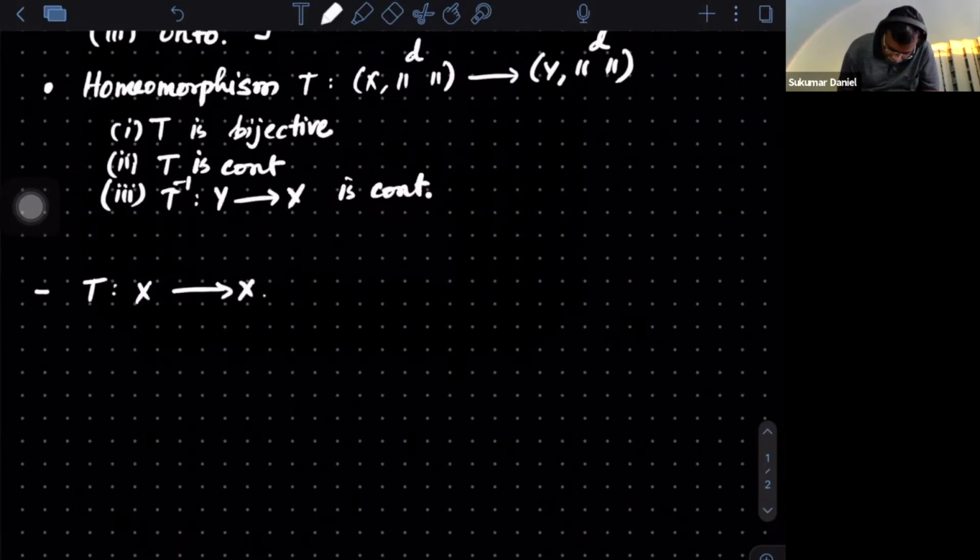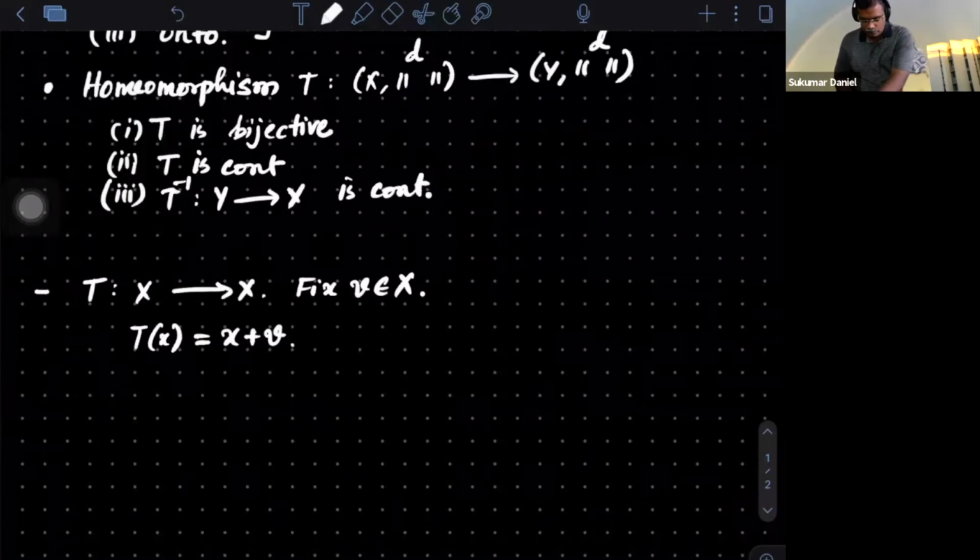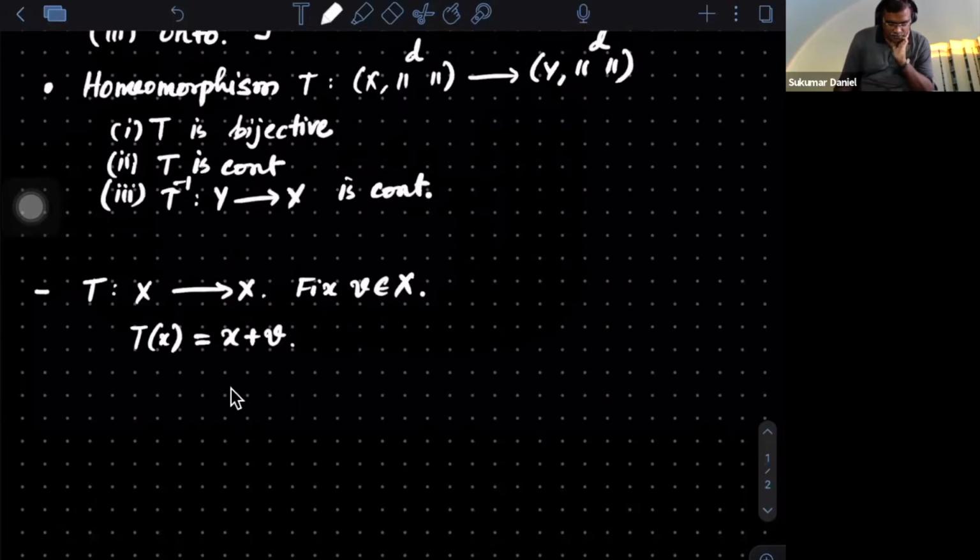First, fix an element v in X. And the map that I'm defining is T of x equals x plus v. Now you can ask the question: is it an isometry?